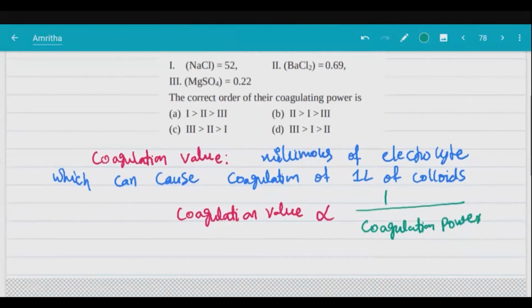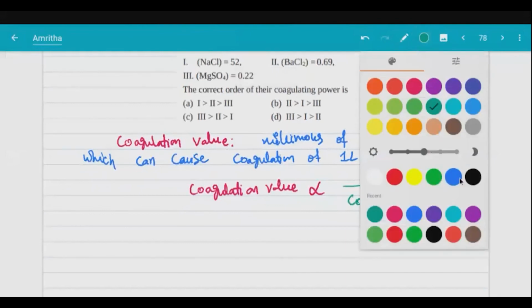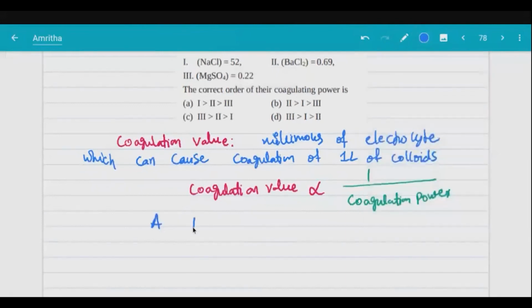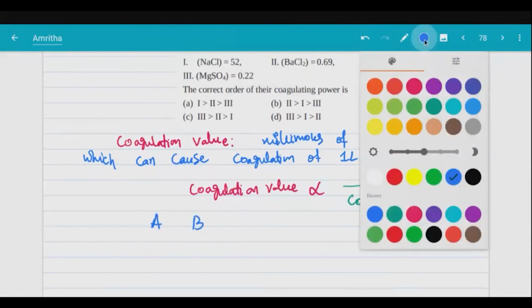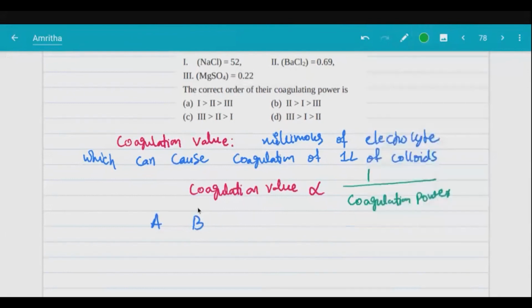So let us imagine in a class there are two different students, A and B. A has extremely strong memorizing power. A is very brilliant and has more grasping power. If we just read one line, he cannot forget. But B is somewhat like he can't remember things easily. He has to revise 10 times, then only he can remember.